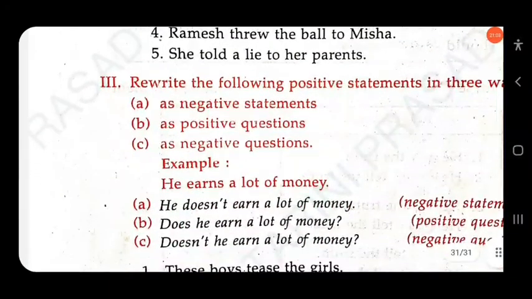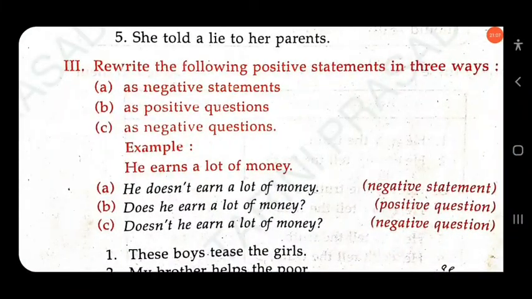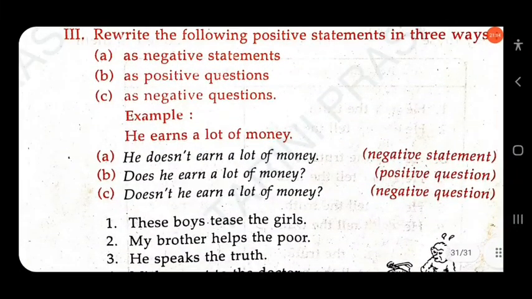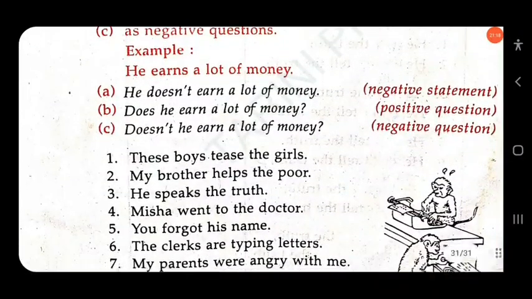Then next rewrite the following positive statements in three ways. First, you have to make negative, then positive questions, and then negative. So here the first one's answer is provided. Okay, so you have to follow it and do the rest.